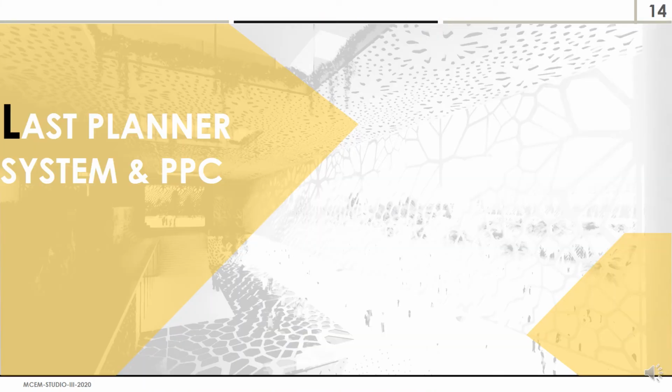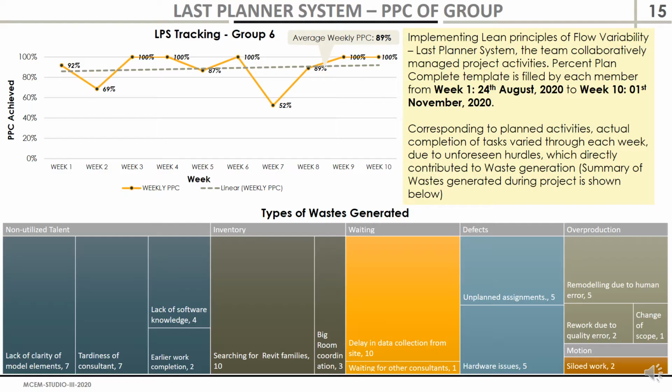So moving ahead, we go to last mile system and PPC, which we implemented for each of the stakeholders throughout the project studio. In the course of our studio, we were tasked of tracking our % plan complete for the activities that were planned prior in the PPC template. From week 21st August 2020 to week 10, 1st November, we have tracked our PPC, and the graph has been shown with the varying PPC.